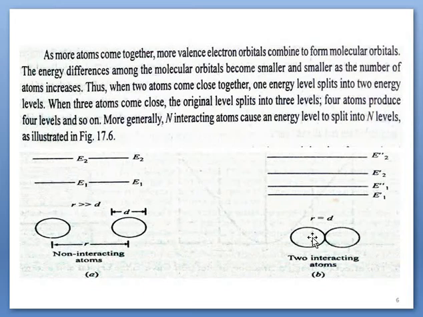But when they come nearby, see in this figure, r means the distance between the centers, the interatomic distance, and d represents the diameter, so r equals d. Even though these are two energy levels of the same energy, we consider them as a single energy level. This energy level is split into two, E1 prime and E1 double prime, and this one is split into E2 prime and E2 double prime. So due to interaction of two atoms, the single energy level is split into two.